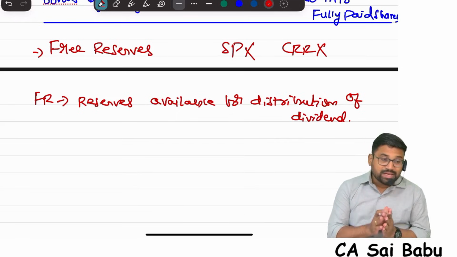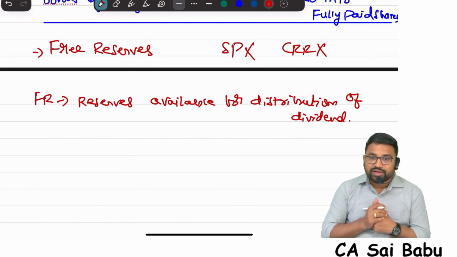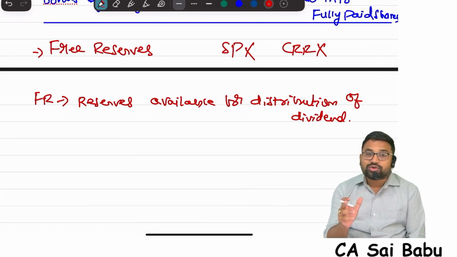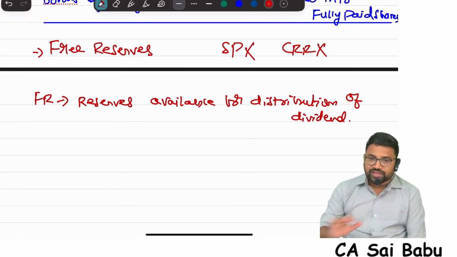But there are some reserves which are restricted. I mean they cannot be utilized for distribution of dividend. They are not called free reserves. So free reserves means the reserves which are available for distribution of dividend, also called divisible profits or distributable profits. Whether you call it divisible profits, distributable profits or free reserves, the meaning is the same. Whenever a company wants to go for bonus issue, they can use these free reserves.